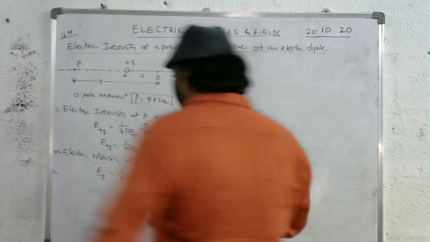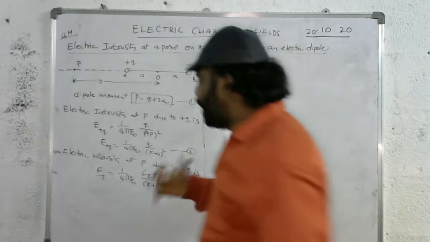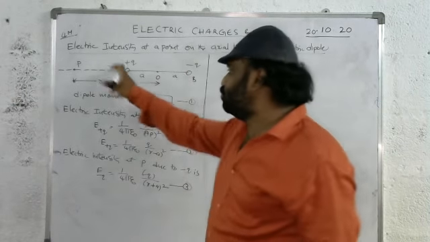But we need the electric intensity at P due to the electric dipole.